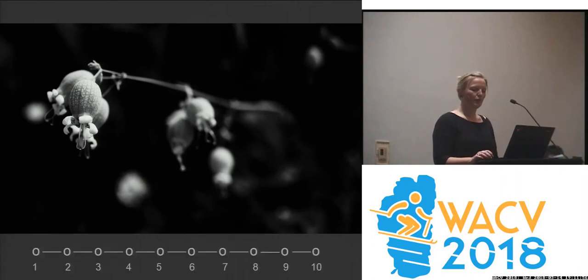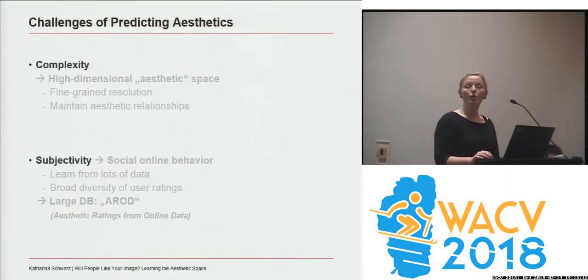very complex. But aesthetics is not only very complex, but also very subjective. For example, if we would ask 3 people here to rate the aesthetic appeal of this picture on a scale between 1 and 10, we might end up with 3 different responses. Probably they lie somewhere in the upper half. So overall, there are 2 main challenges when predicting aesthetics: its own complexity and the subjectivity of people.